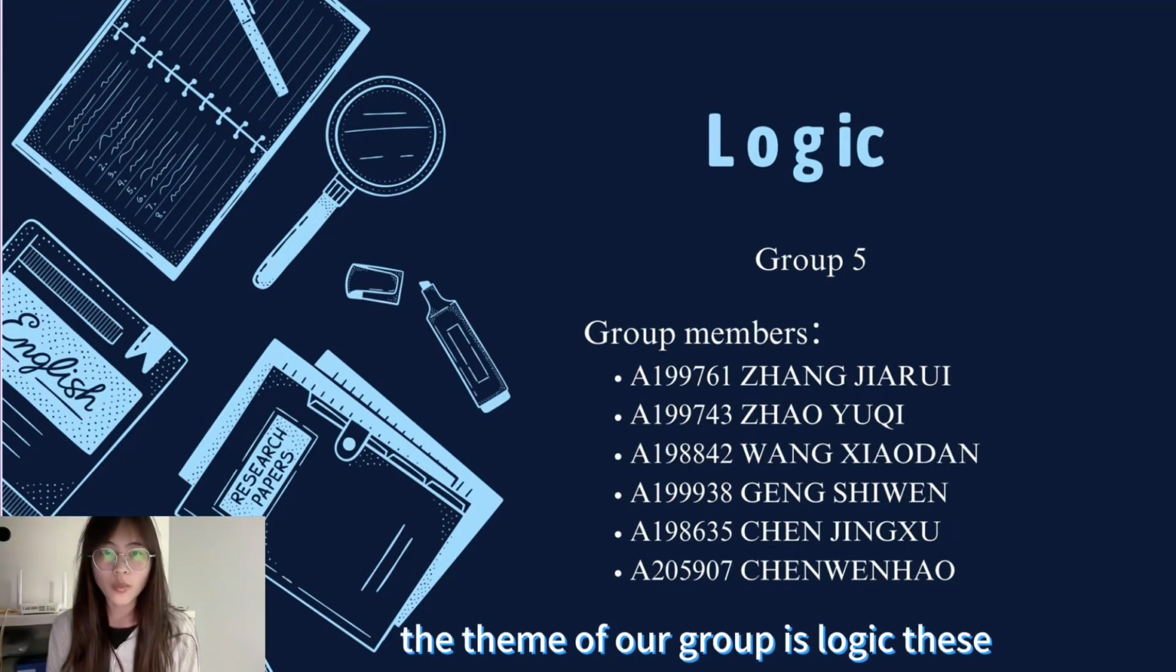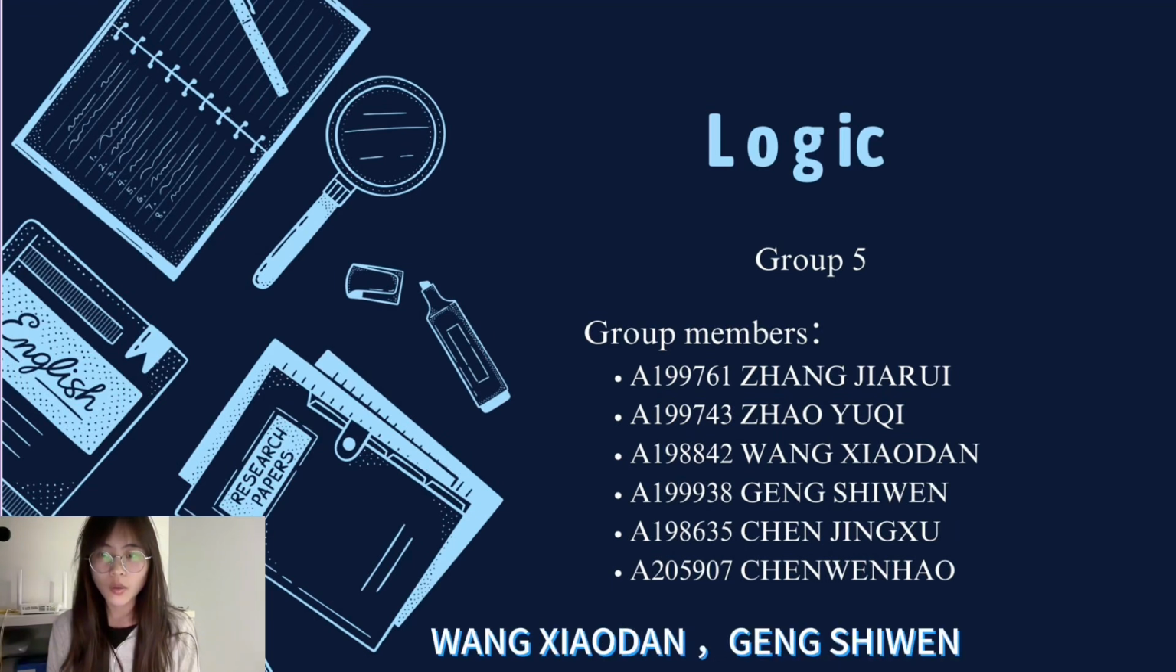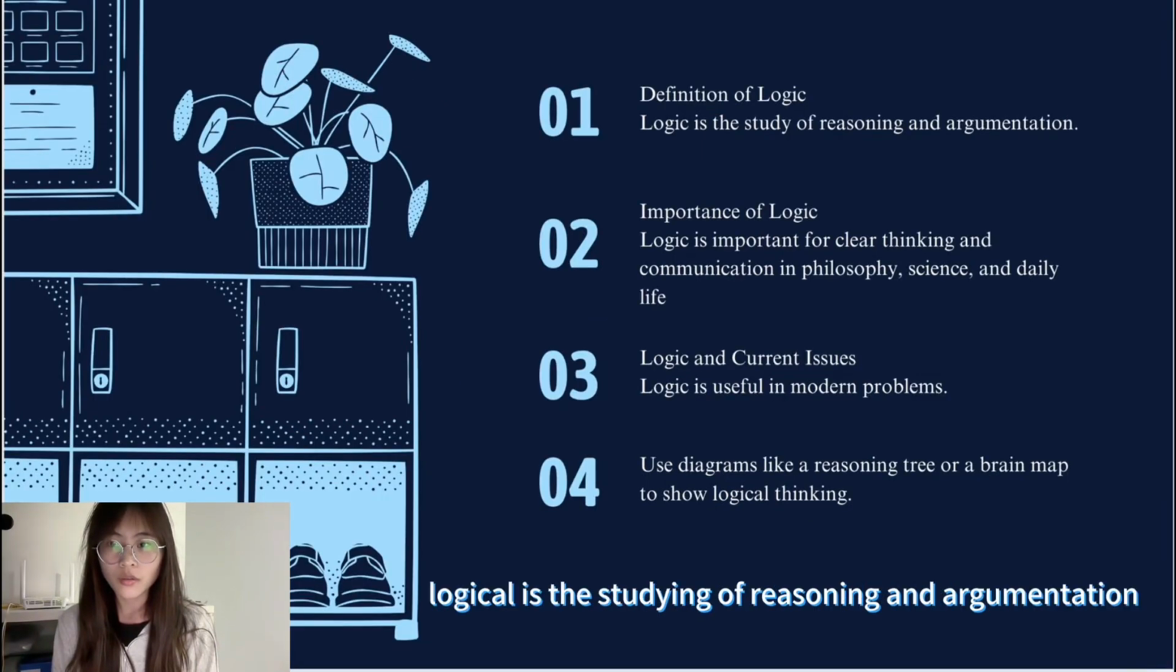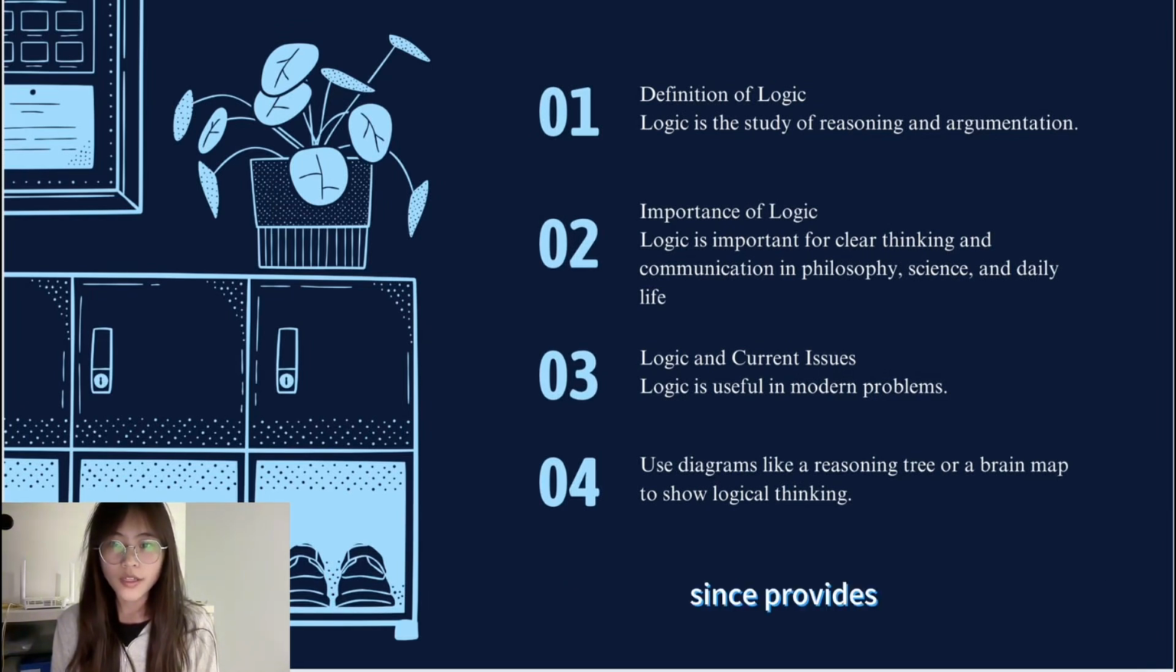The theme of our group is logic. These are the members of our group: 张佳蕊、赵玉琪、王晓丹、耿诗文、陈继续、陈文豪。Part 1: Definition of logic. Logic is the study of reason and argumentation. Science provides rules to check if reasoning is correct. Art helps us express and communicate clearly in complex situations.